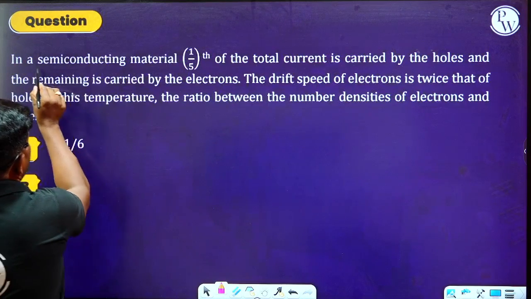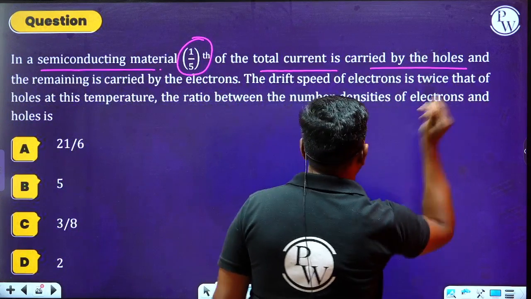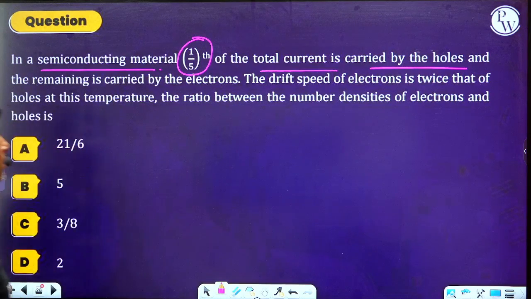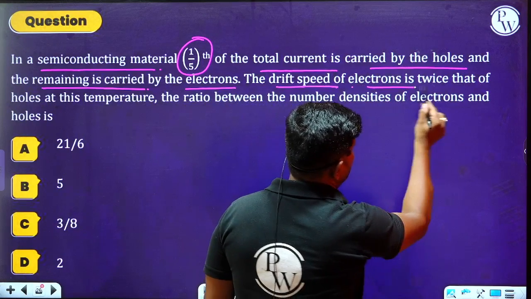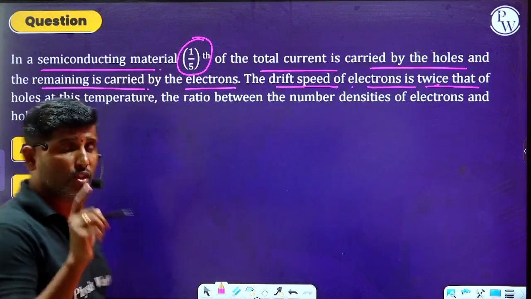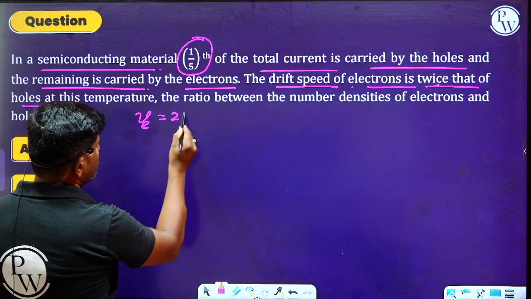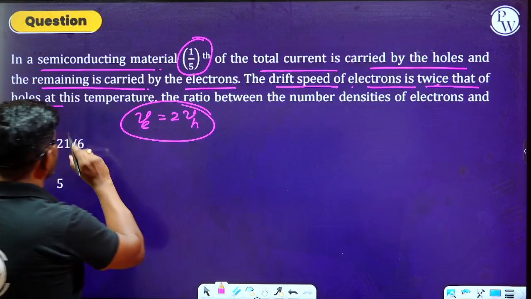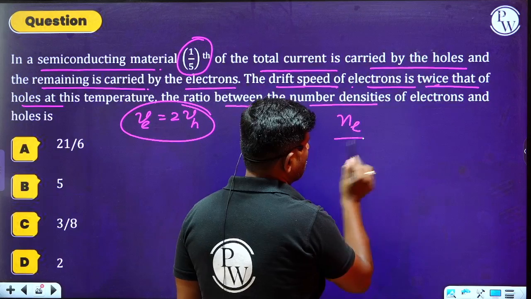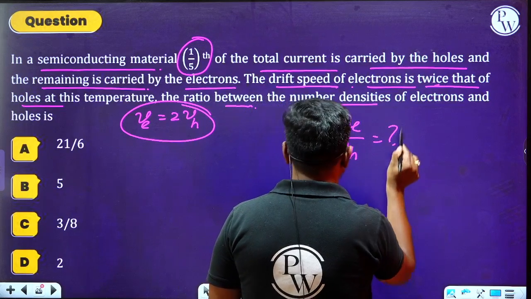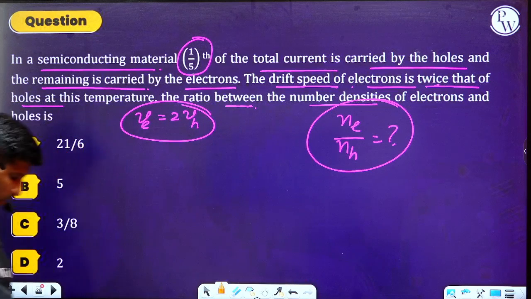Observe this. In a semiconducting material, 1/5 of the total current is carried by the holes, and the remaining is carried by the electrons. The drift speed of the electrons is twice that of the holes. Here, drift speed of the electrons is equal to 2 times the drift speed of the holes. At this temperature, we have to calculate the ratio between the number density of the electrons to that of number density of holes. Okay, so how can we proceed with this here?